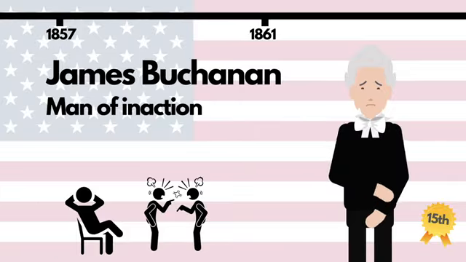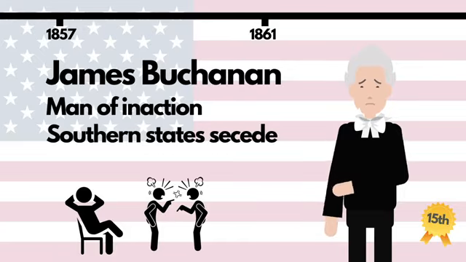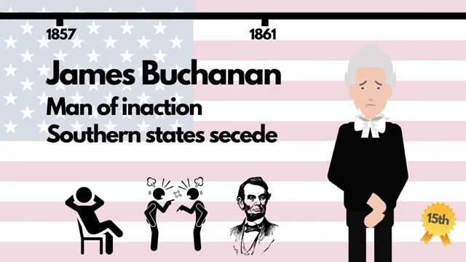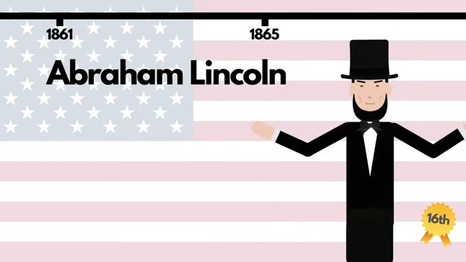This lack of action extended to the very last days of his term, when southern states, fearing the consequences of the increasingly inevitable election of a decisive leader in the shape of anti-slavery Republican Abraham Lincoln, started to secede from the Union. Abraham Lincoln is perhaps one of the most famous of all presidents.